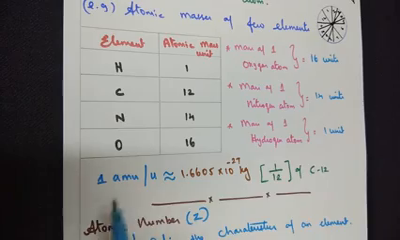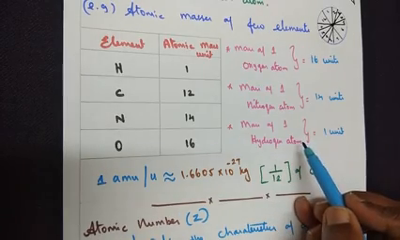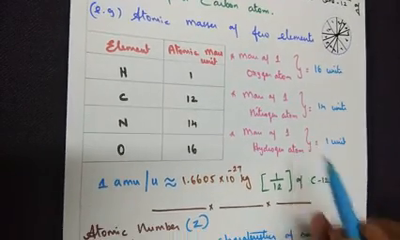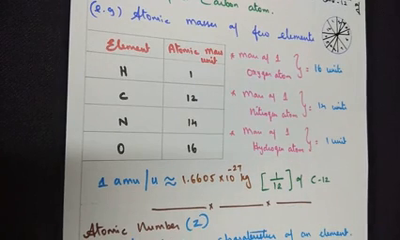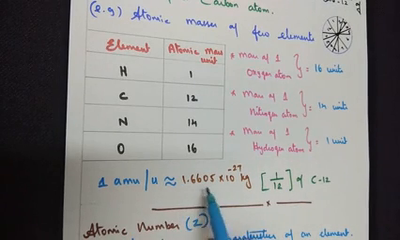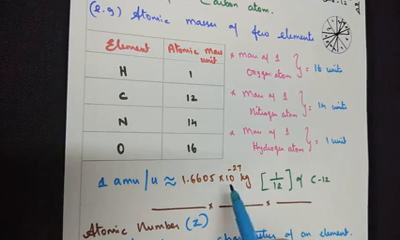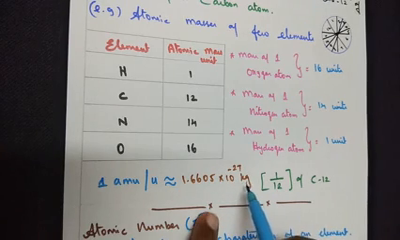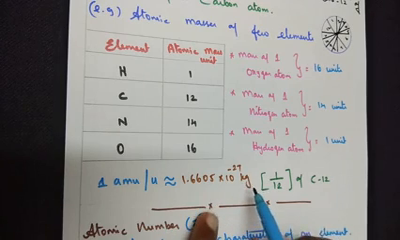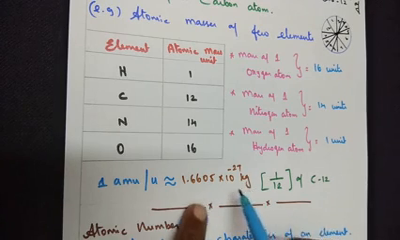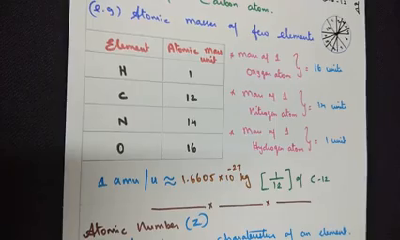In another way, now we have to calculate what will be the mass of 1 unit. That is 1 by 12 of a carbon, which is 1.6605 into 10 to the power minus 27 kg. Now why are we writing it in kg? Because weight of the atom is calculated in terms of kg, that is 10 to the power minus 27.